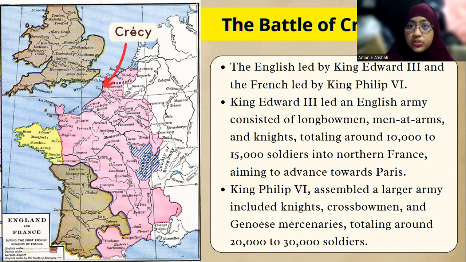The next battle, which was the Battle of Crécy, 1346, was led by both King Edward III and King Philip VI, English and French respectively.